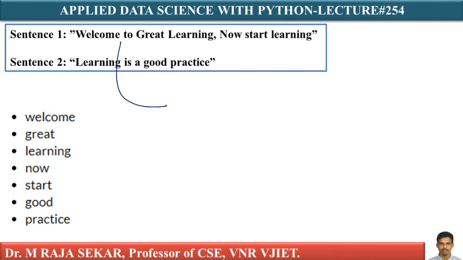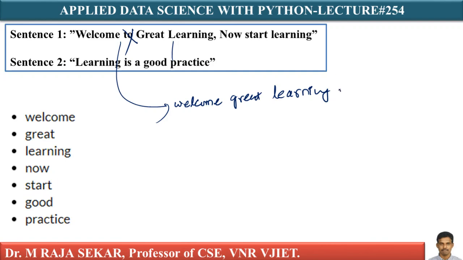This is my sentence: welcome to Great Learning. Now start learning. This will be converted into small letters: welcome, great, learning. I am removing "to", isn't it? Learning is converted into small letters.